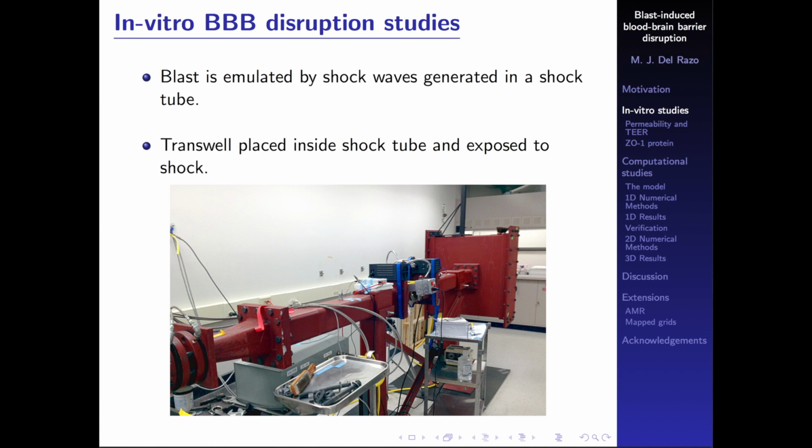Now, what happens later is they have a shock tube at the VA hospital. This is a picture of the shock tube that they have in their lab. The shock is produced on this side of the shock tube. It travels in this direction, and then the sample is placed in this container over here. And the back part that you see is only an attenuator.